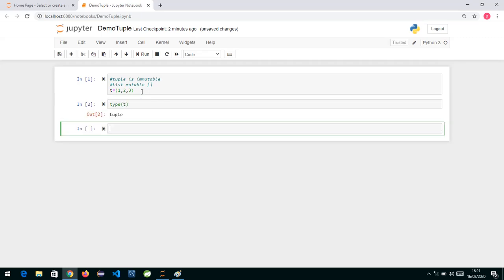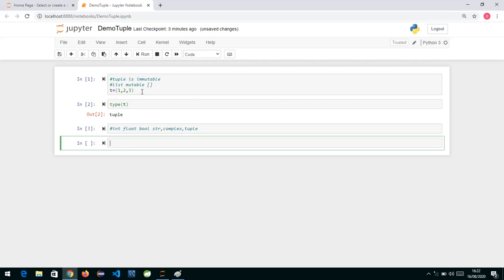Now a tuple is immutable. Immutable means once the data is added, it can't be modified, extra can't be added or deleted. The immutable types which we have seen till now are all the basic data types: int, float, bool, string, complex, and now one more is added to the list, tuple. Once a tuple is created, we can't add or remove an element.